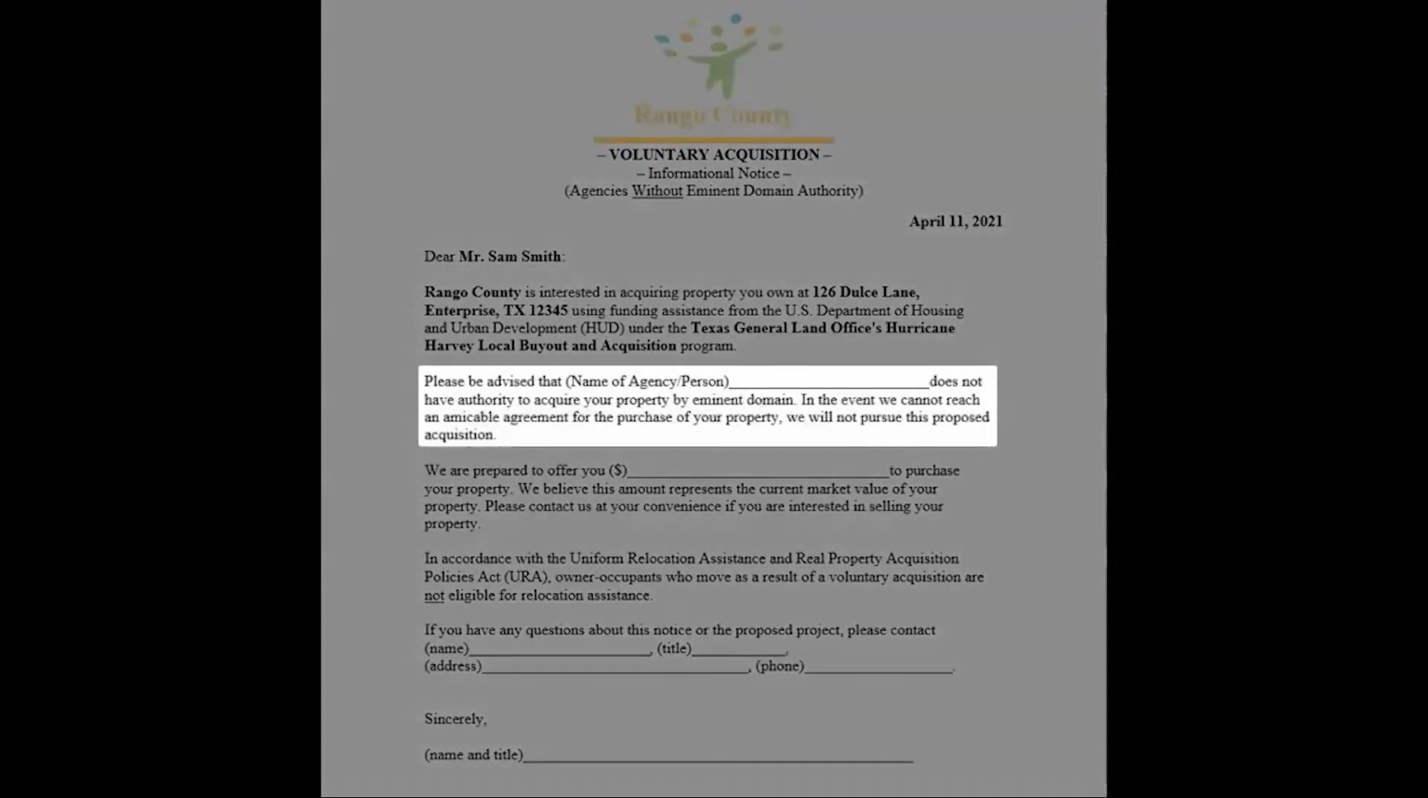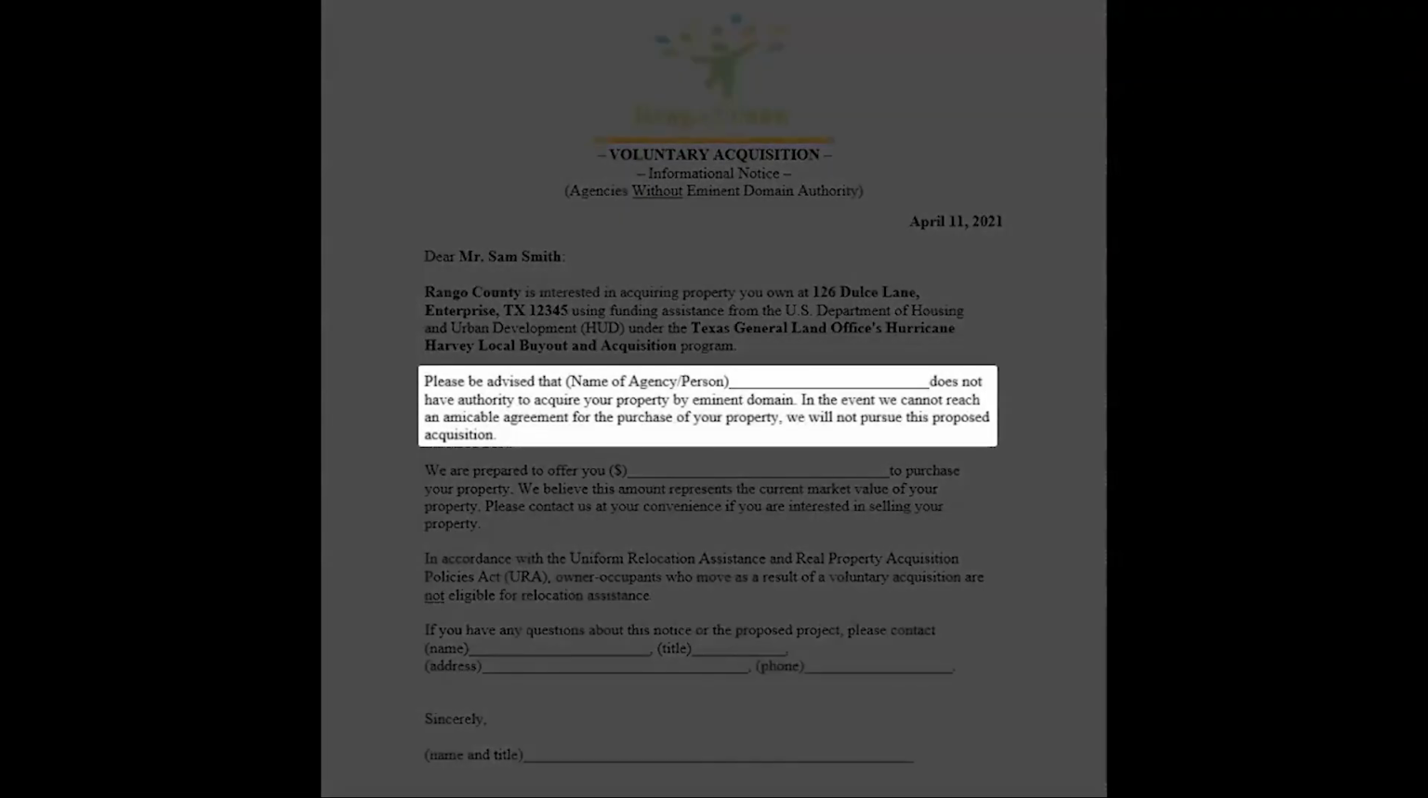The second paragraph is vital as it explicitly states that the interested agency does not have the authority to acquire the property by use of eminent domain, and if an amicable agreement for the purchase of the property cannot be met, the subrecipient will not pursue the acquisition further. Informing the owner of this in writing is a requirement under Title 49 CFR Subpart B, Section 24.101, Subsection B2, Paragraph 1.